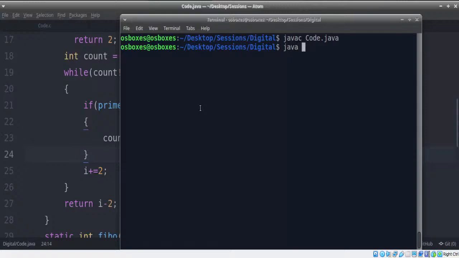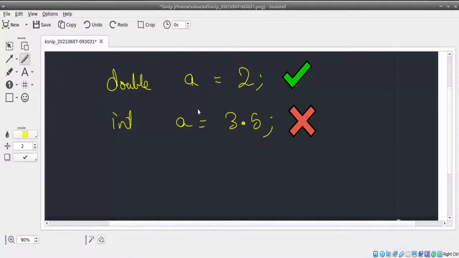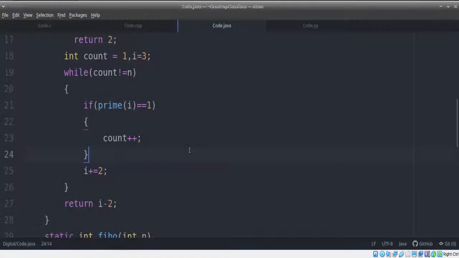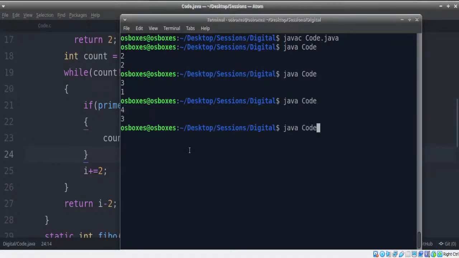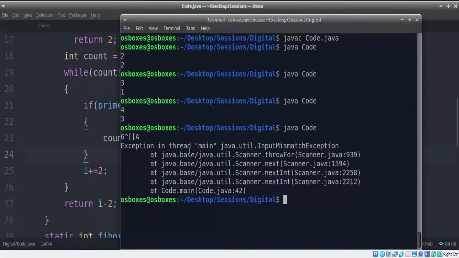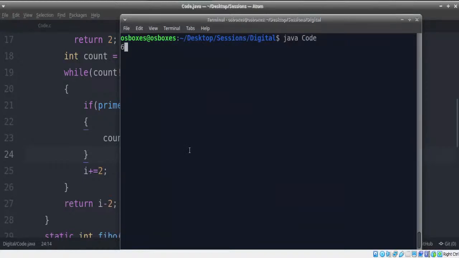So there is Java space code, and I'm just going to write something like 2. Our second element is supposed to be 2. That's right. If I try 3, that is 1. If I write 4, that is our second prime number. If I write 6, that's our third prime number, and so on. So we're able to get this program perfectly. We're able to execute this right.